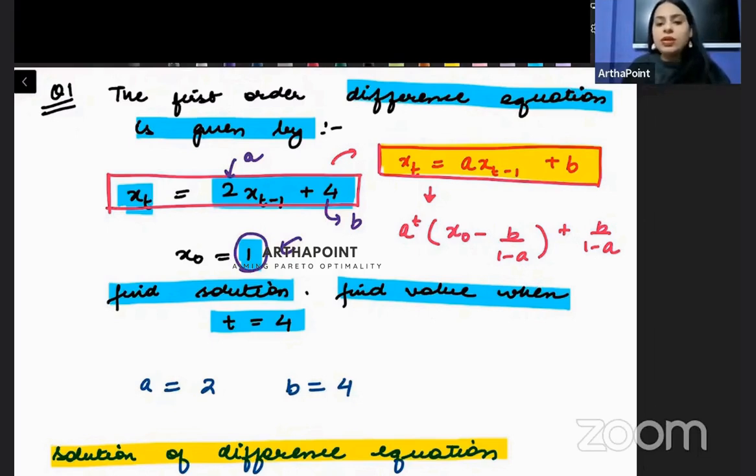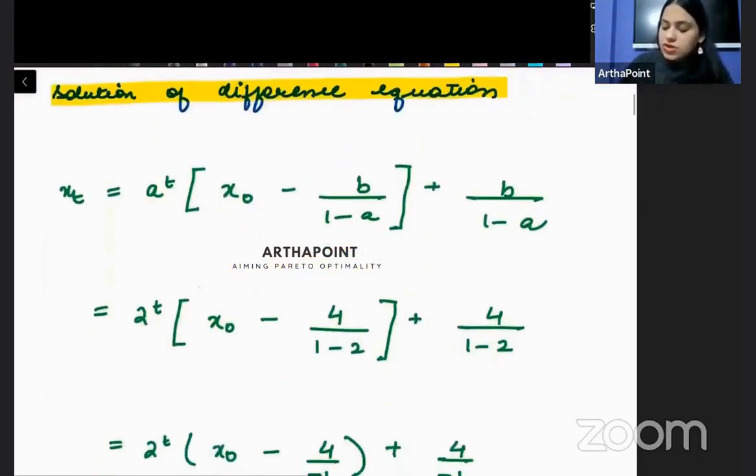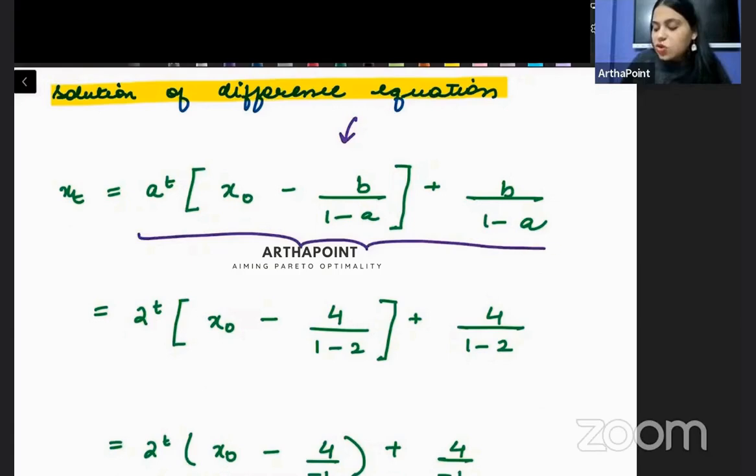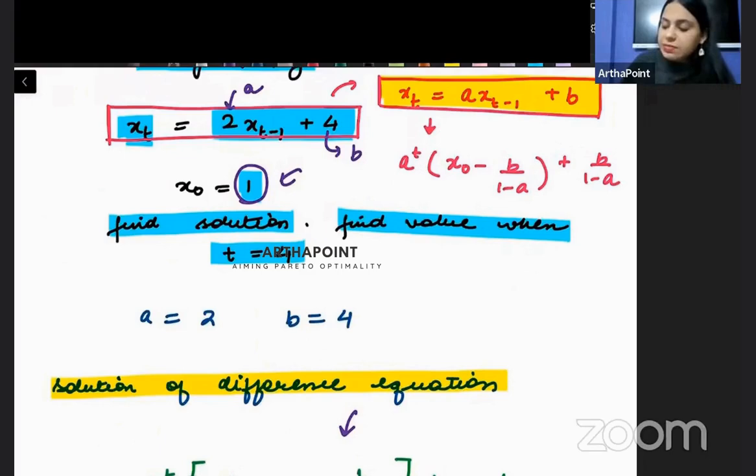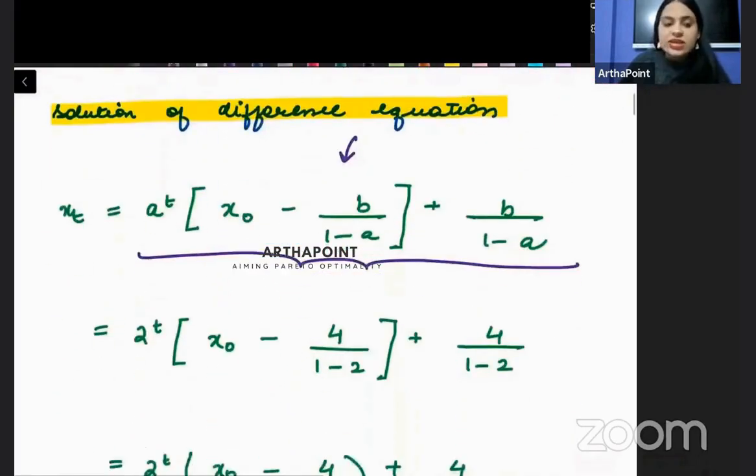Making sense everyone? ठीक है बेटा. So just write this of this format. So this is a to the power t x naught minus b upon 1 minus a plus b upon 1 minus a. तो बेटा यहाँ से बात clear हो गई है that my b is 4 and my a is 2 and x naught is 1.